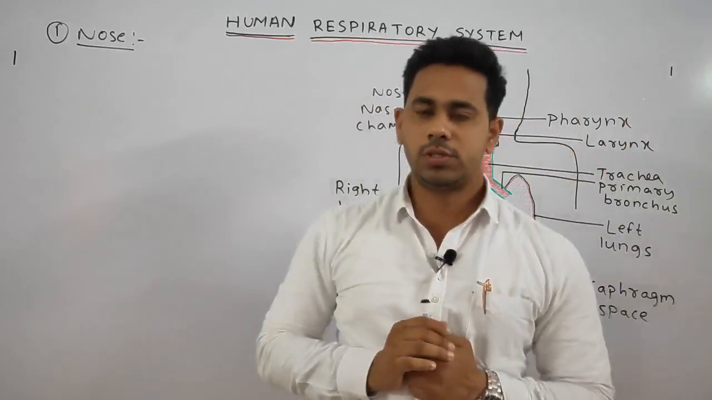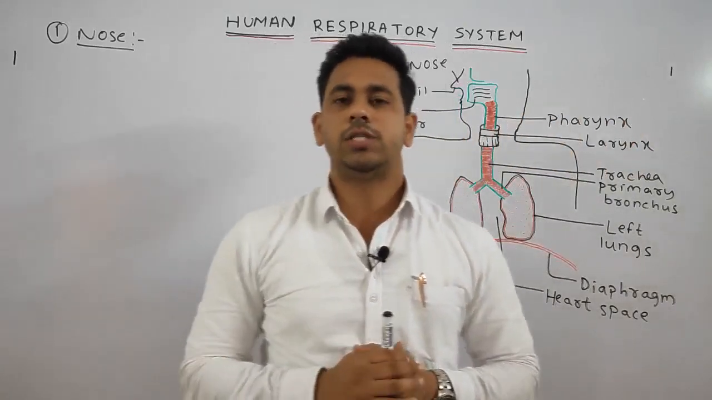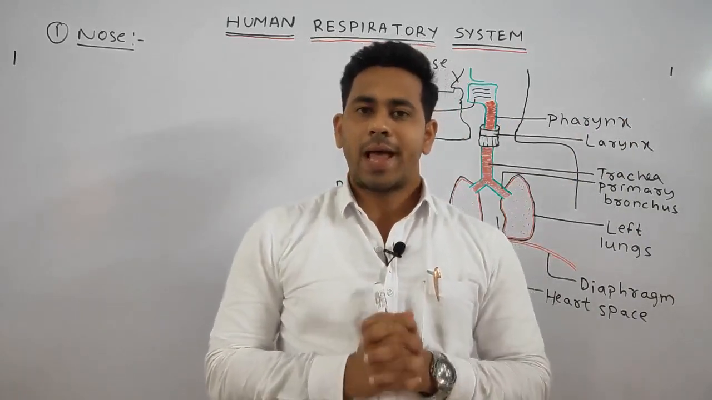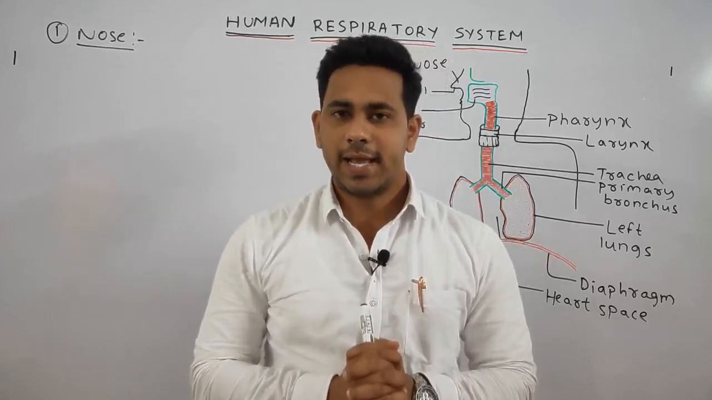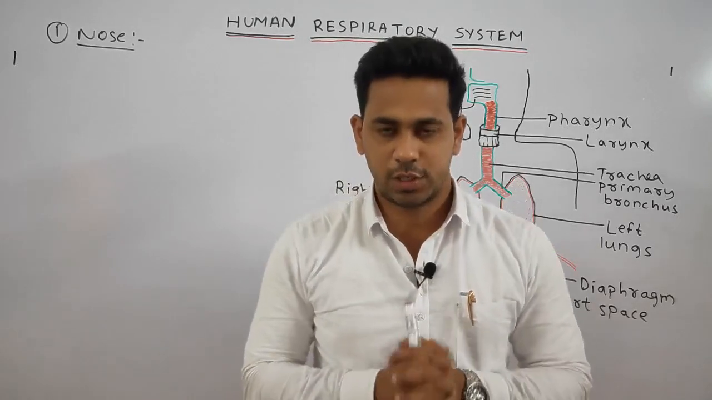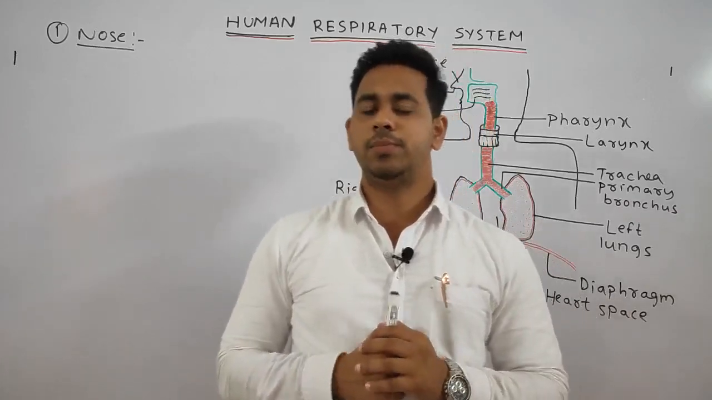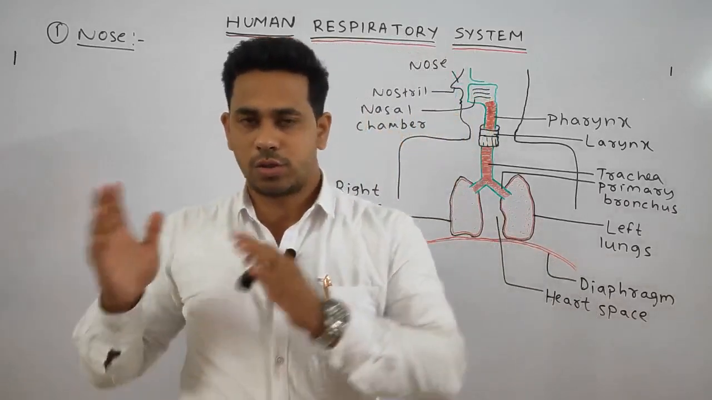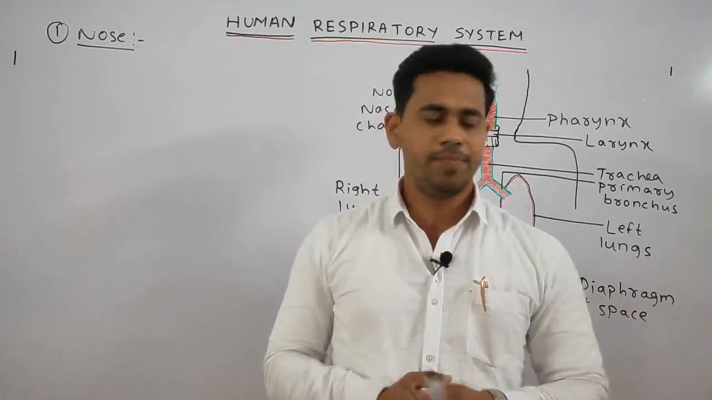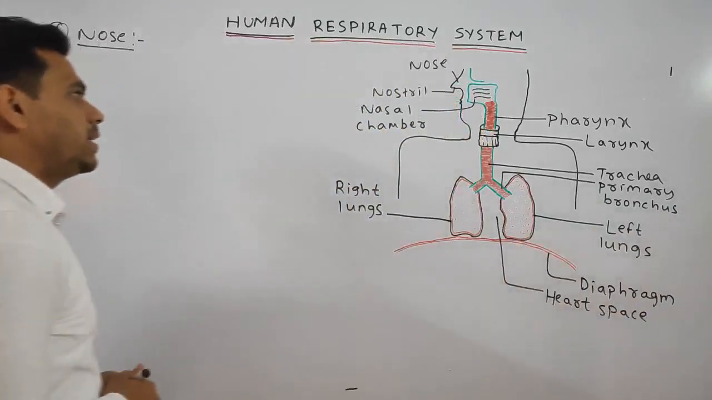Obviously the human respiratory system consists of lungs, and that is why the type of respiration that takes place inside the human is called pulmonary respiration. Pulmonary respiration means it is related to the lungs, and we have the ventilation type of lungs. So we can see the diagram here completely.